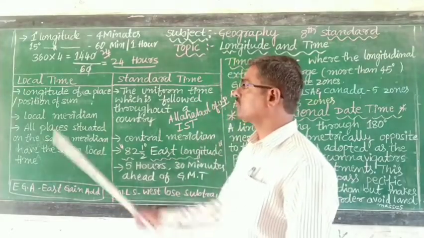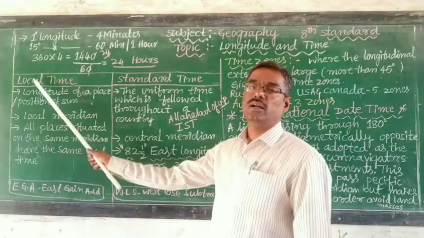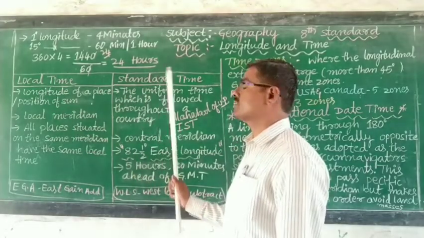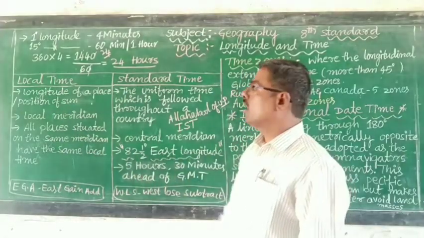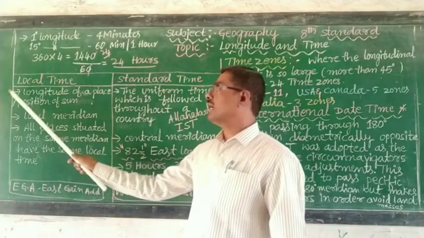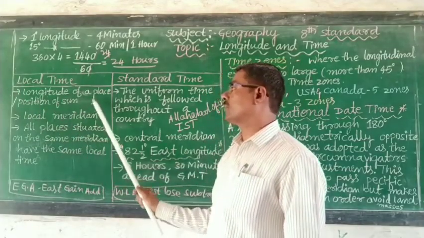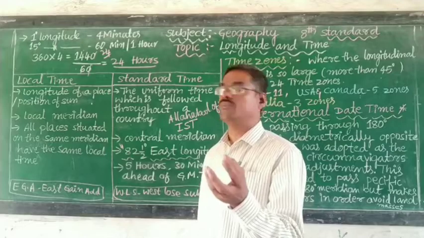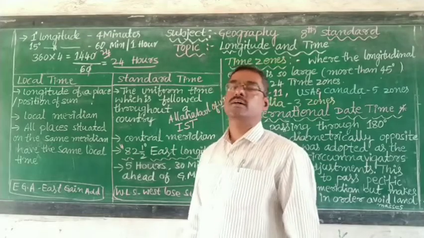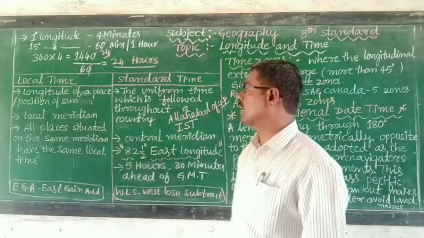Once again, what is called local time and what is called standard time? According to the longitude of a place, the position of the sun at that place is called local time.